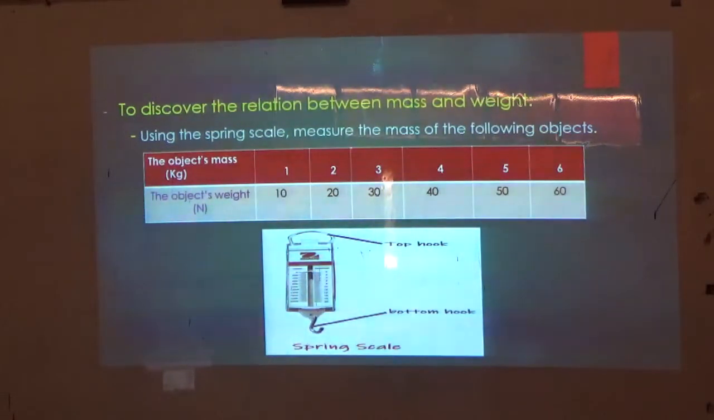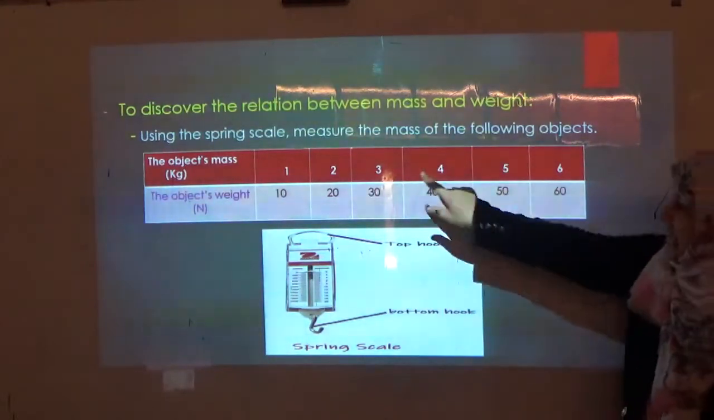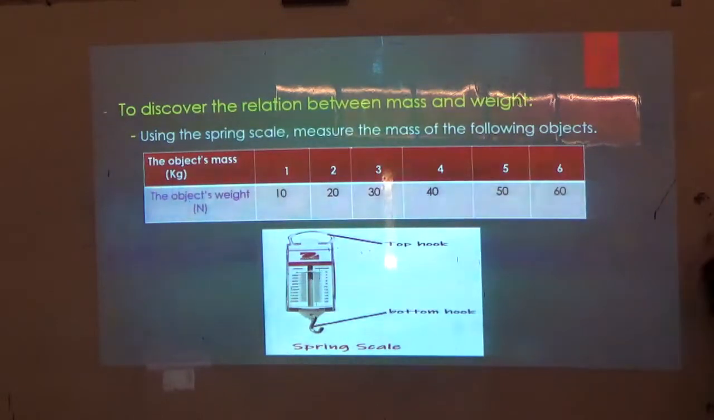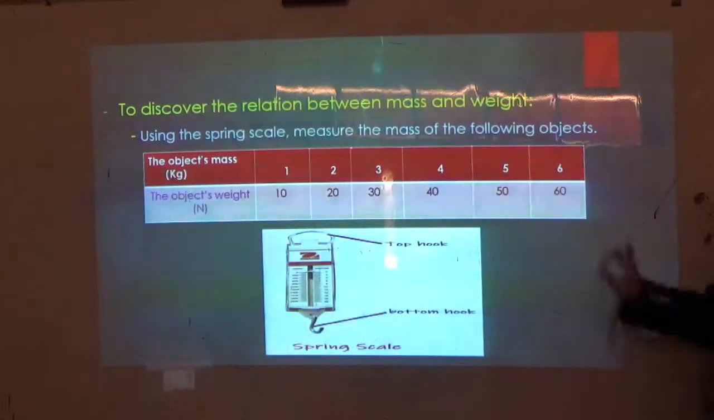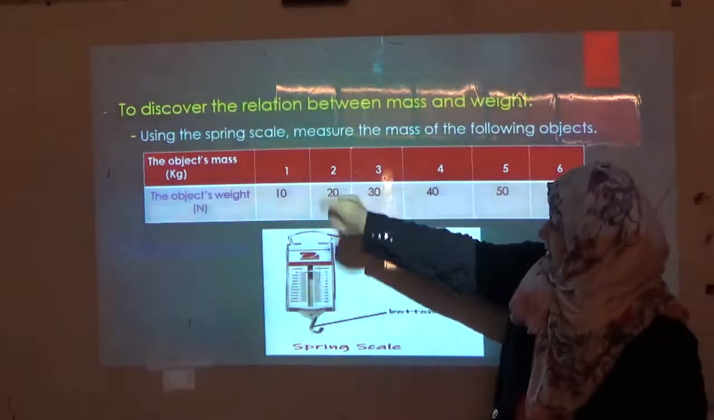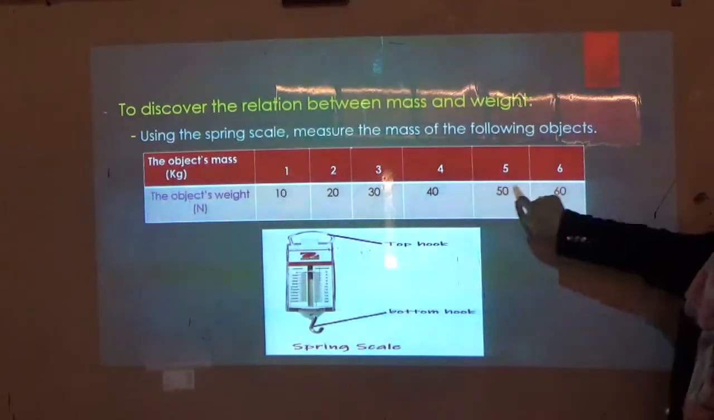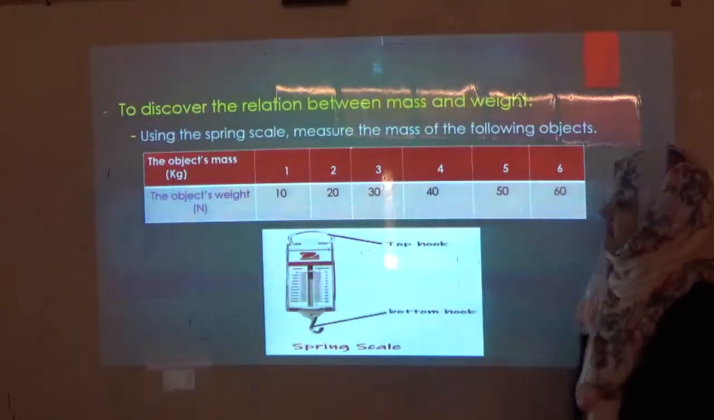Our conclusion, what do we observe? We observe that as the mass increases, the weight increases, and vice versa. When I say vice versa, I mean 6, 5, 4, 3, and so on. The weight will decrease 60, 50, 40, and so on.